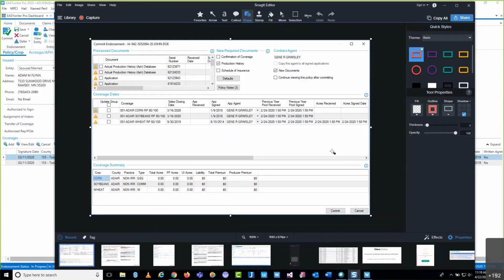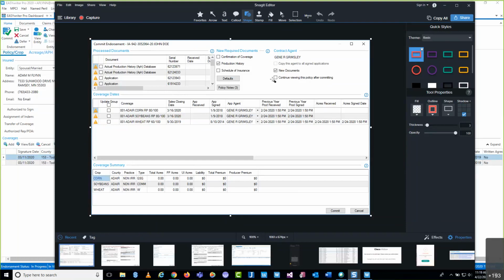Good question though. But again, before you hit this final commit button, if you ensure that this checkbox is checked, you're going to initiate creating a document via the commit process. And that is where we would then begin starting that eSign functionality. We've reported production, we've committed it. Now I can send that APH report off for getting that final signature from my policyholder.